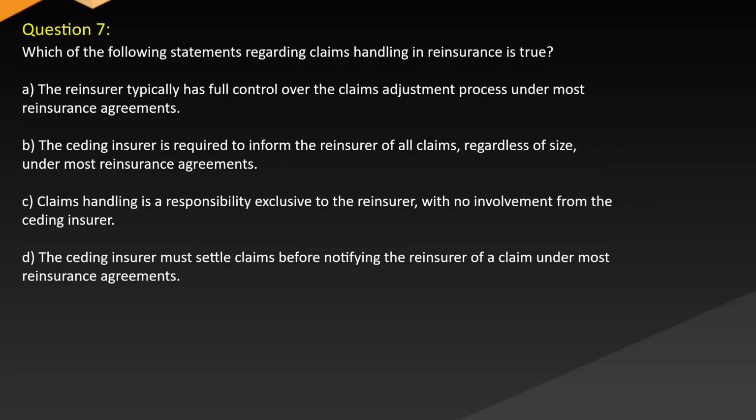Question 7. Which of the following statements regarding claims handling in reinsurance is true? A. The reinsurer typically has full control over the claims adjustment process under most reinsurance agreements. B. The ceding insurer is required to inform the reinsurer of all claims, regardless of size, under most reinsurance agreements. C. Claims handling is a responsibility exclusive to the reinsurer, with no involvement from the ceding insurer. D. The ceding insurer must settle claims before notifying the reinsurer, under most reinsurance agreements.